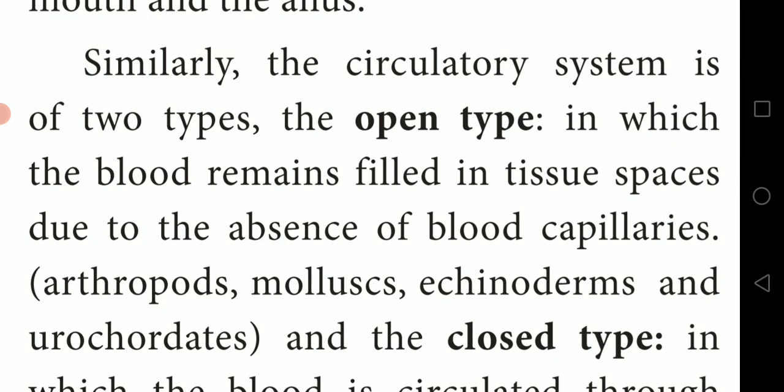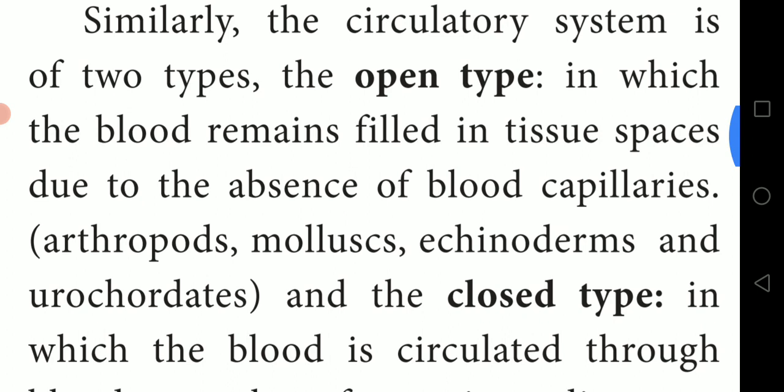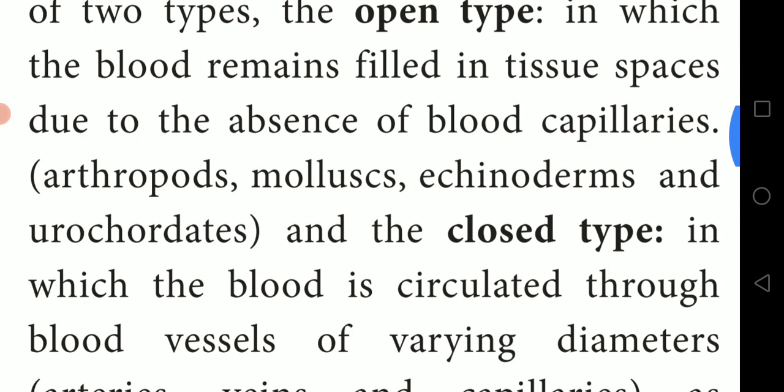Let us see what the open type is. In the open type, the blood remains filled in the tissue space due to the absence of blood capillaries. Examples are arthropods, mollusks, echinoderms, and some other animals.